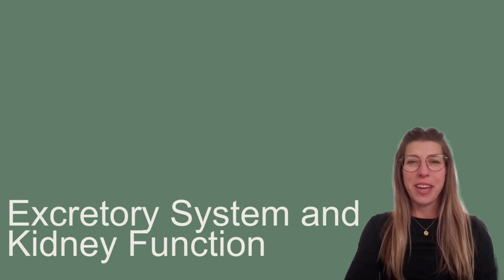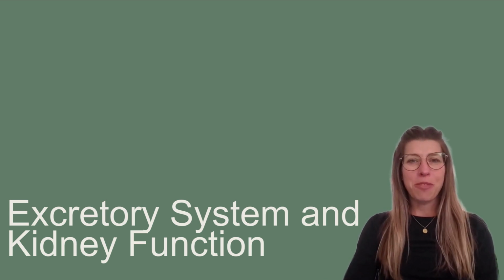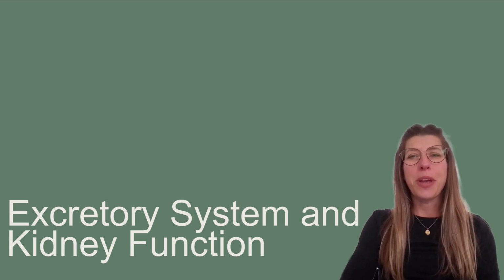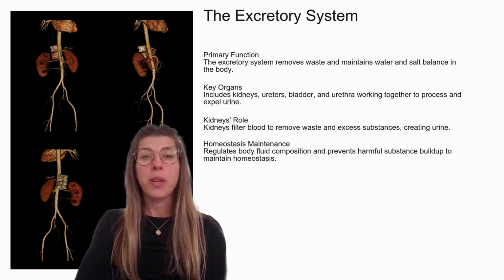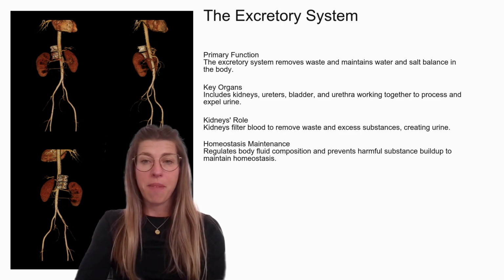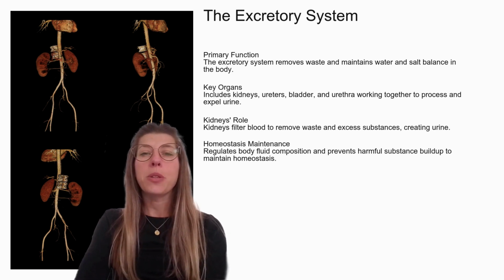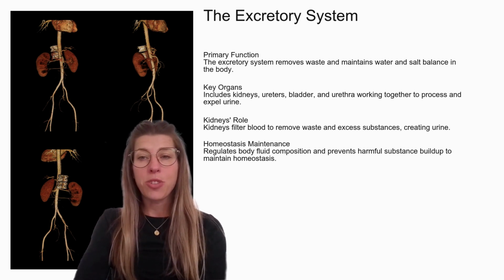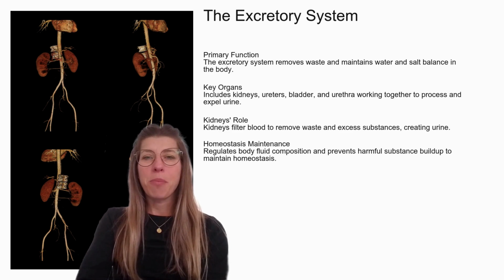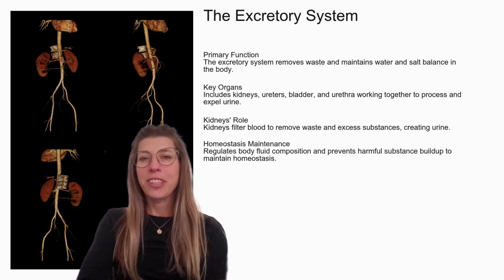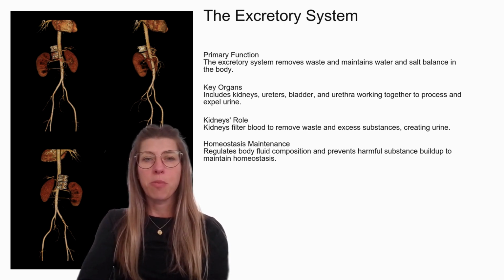Now that we understand the main concepts driving homeostasis, let's look more specifically at how the excretory system and kidney function tie into the body's ability to maintain a steady state. The excretory system's primary function is to remove waste and maintain water and salt balance in the body. Key organs of the excretory system include the kidneys, ureters, bladder, and urethra, working together to process and expel urine. The kidney's role is to filter blood to remove waste and excess substances, which as a result produces urine. This in turn regulates the body's fluid composition and prevents harmful substance buildup to maintain homeostasis.